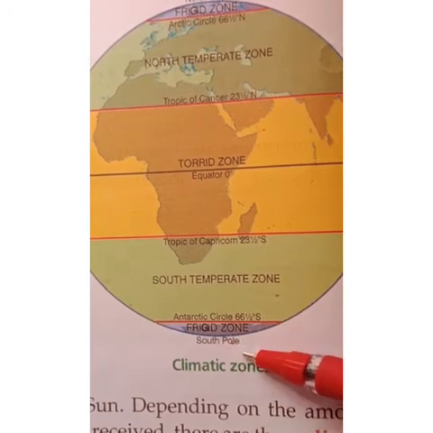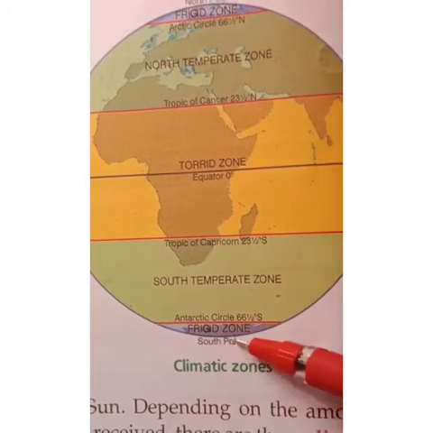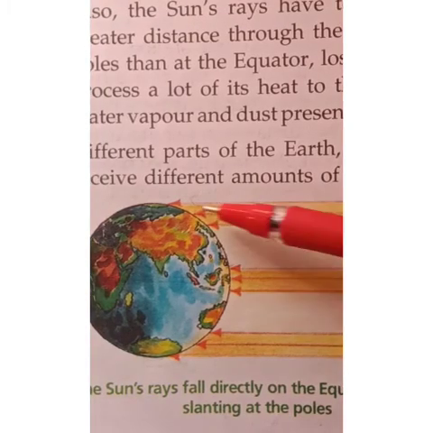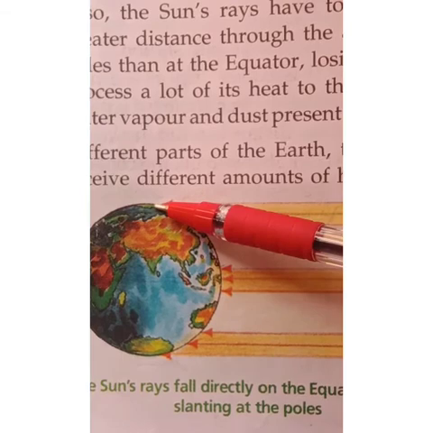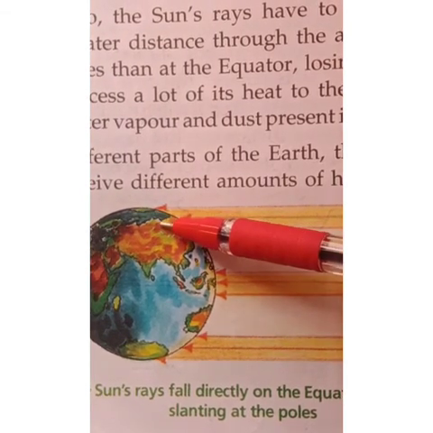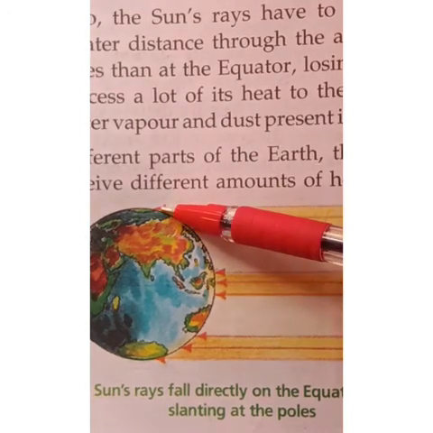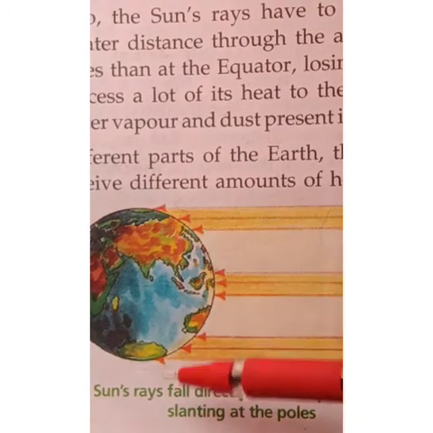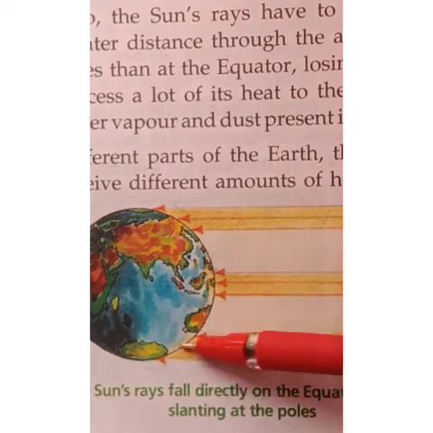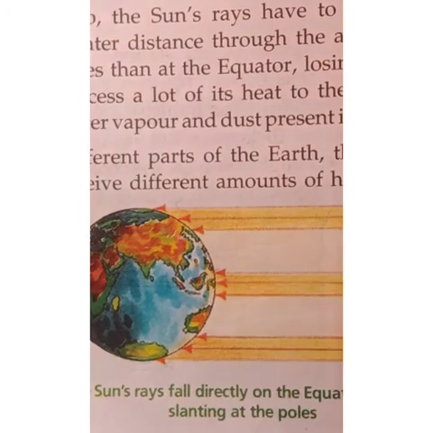These zones receive very little heat from the sun. As you can see in the picture, the sunlight received by these places is very little.